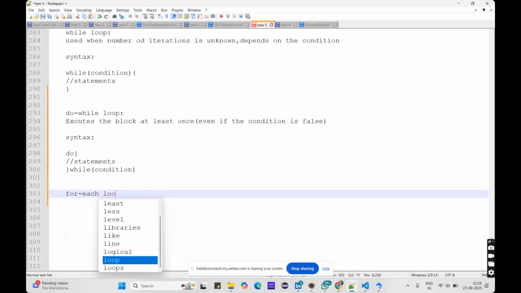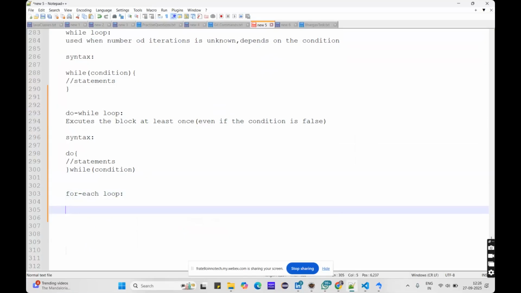The for each loop basically simplifies iterating over a collection. Yesterday we did this in our JSP program, where I just used a for each loop.